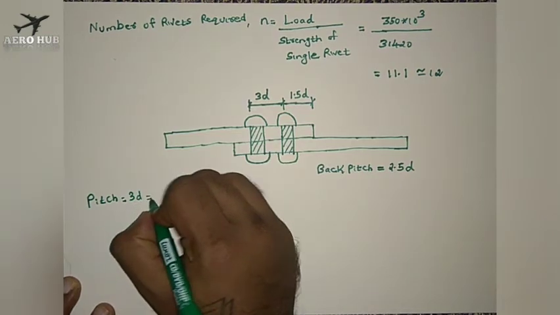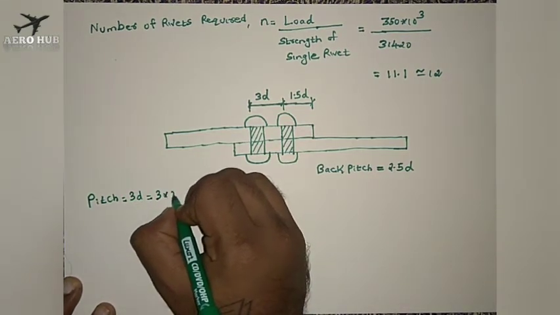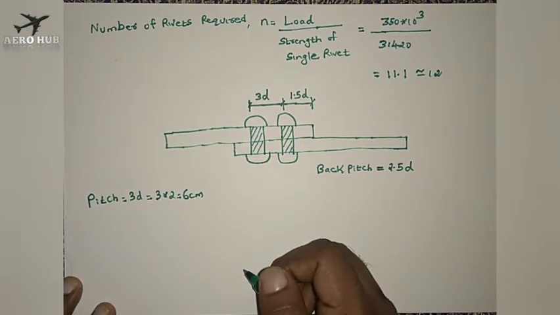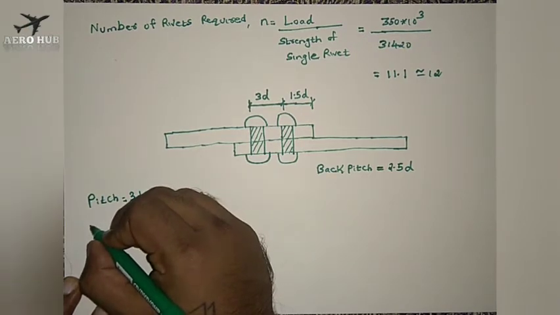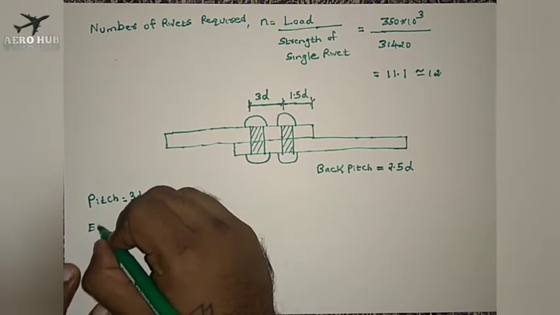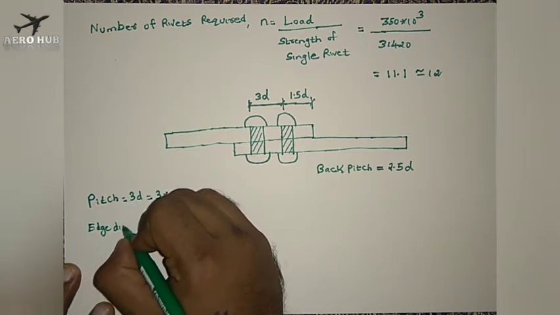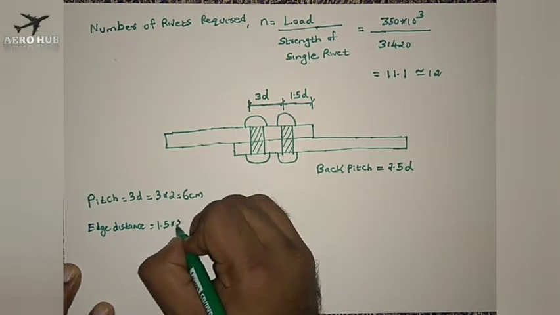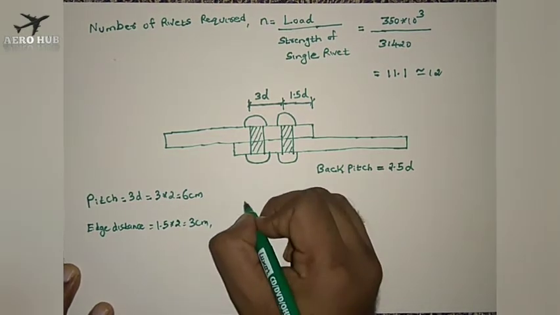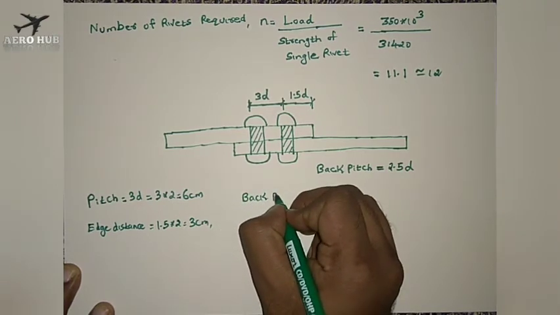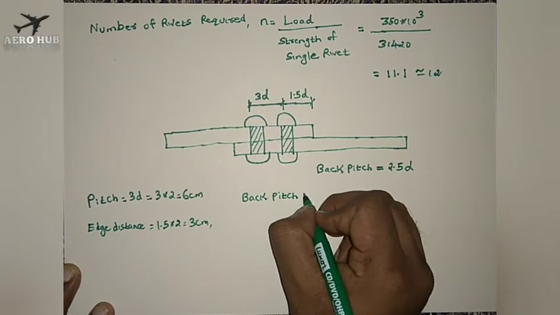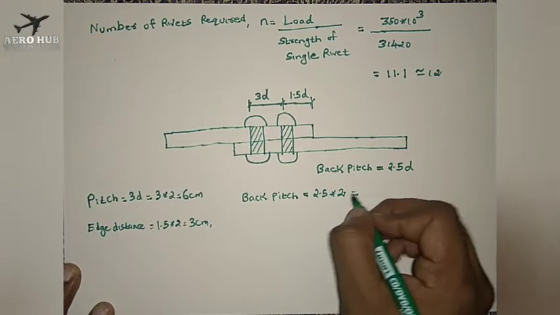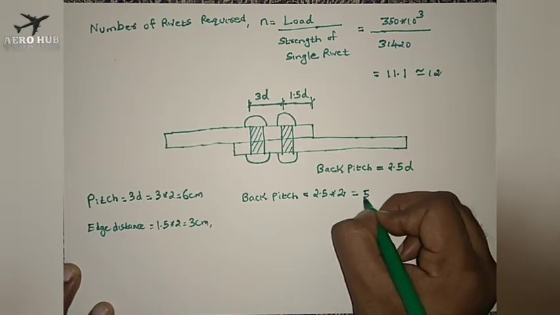So the value of pitch is 3 into D, that is 3 into the diameter, which is 2 centimeter, so 3 into 2, 6 centimeter. The edge distance is 1.5 into D, that will be 3 centimeter. And the back pitch is equal to 2.5 into 2, where 2 is the diameter of the rivet, that will be 5 centimeter.